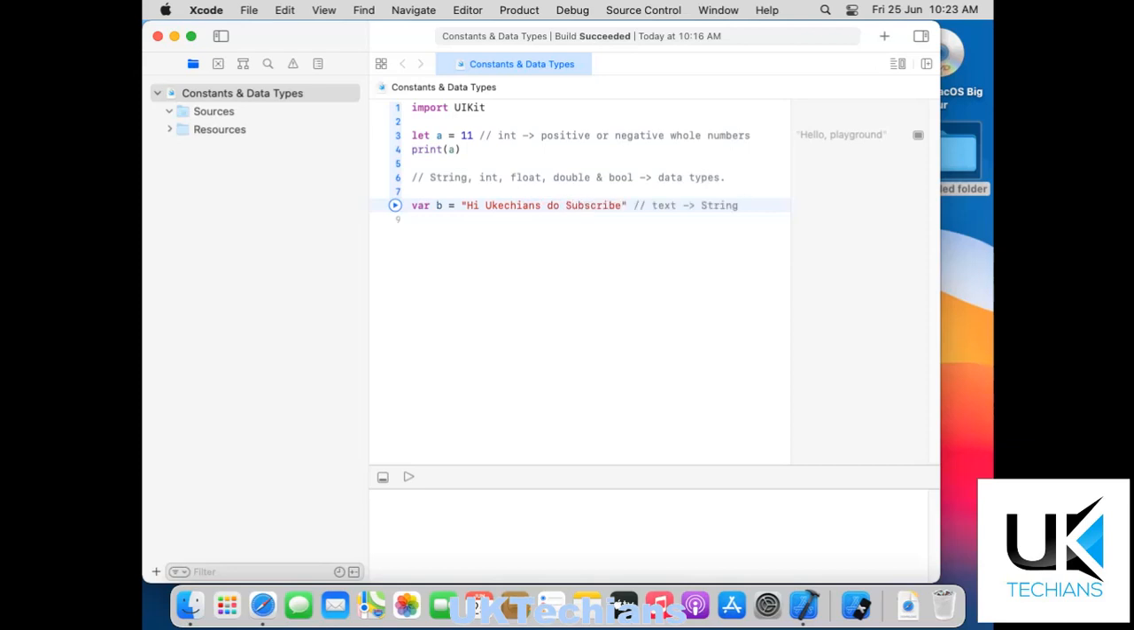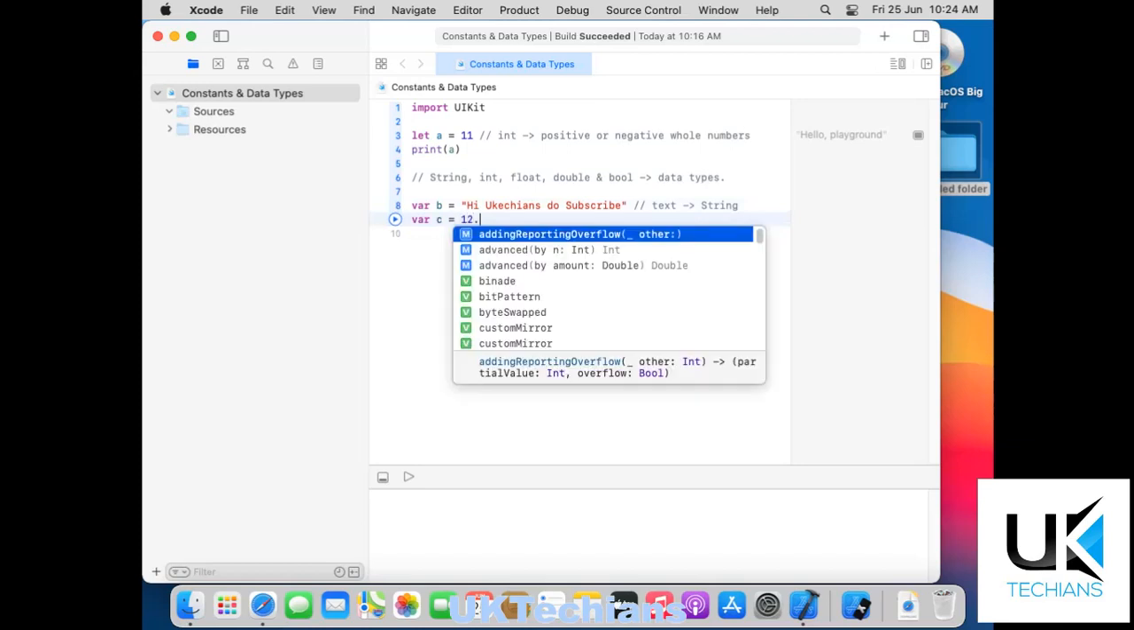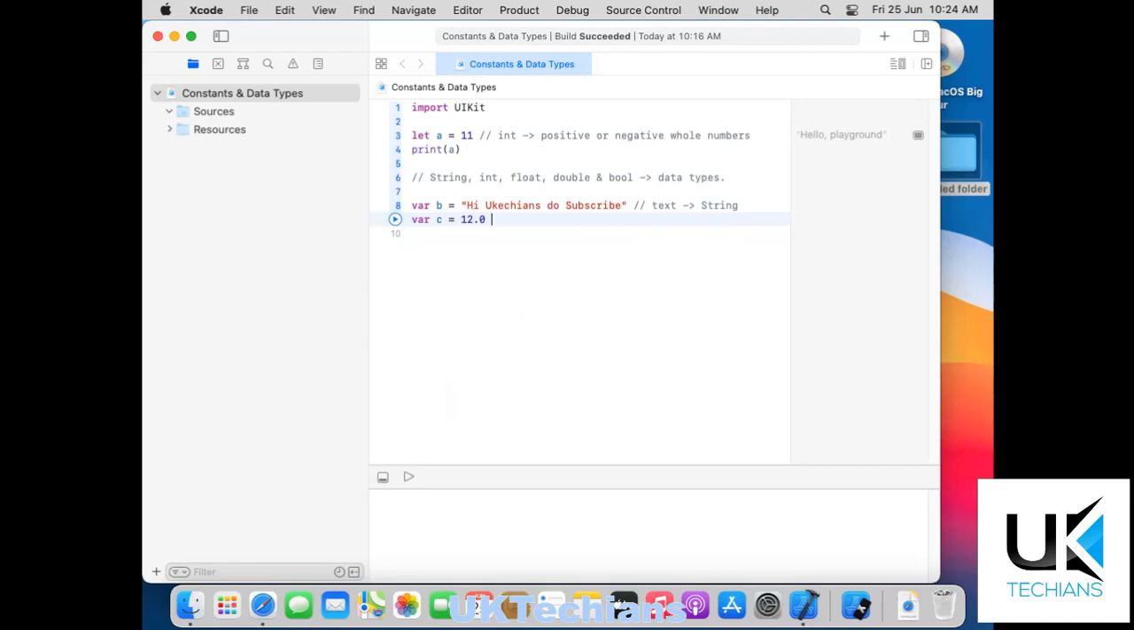You can store text in the string variable, right? So let's say we are using here var c equals 12.0. What does it denote? It denotes that we are initializing a float variable that contains a decimal, right? So what does it indicate? That the variable c is a float, right?